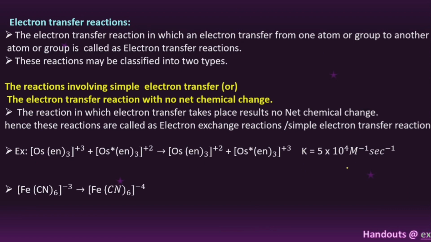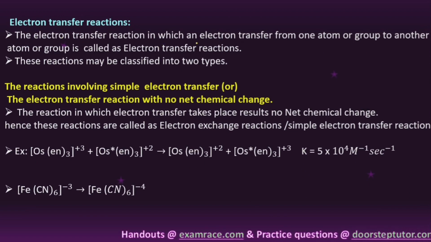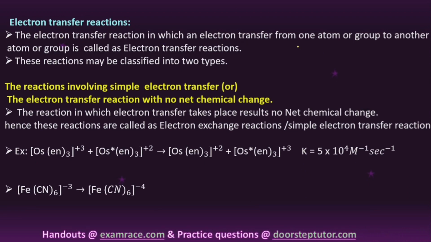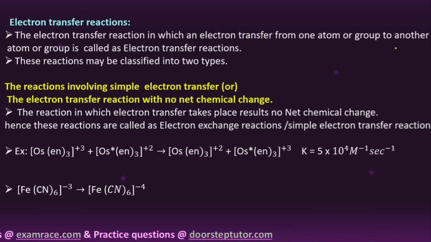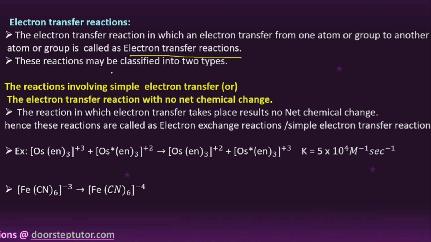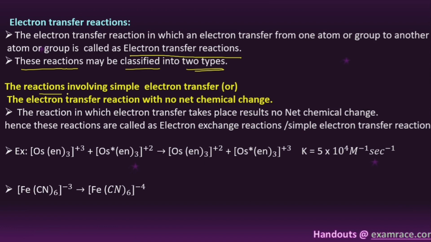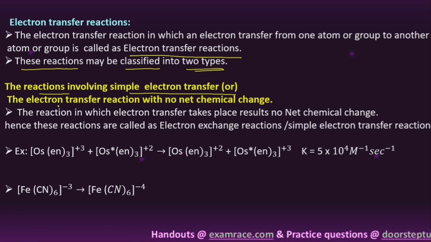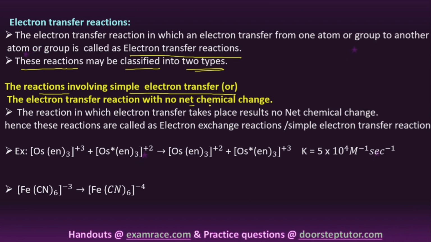So generally the electron transfer reactions are classified into two types. A reaction in which an electron transfers from one atom or group to another atom or group is called an electron transfer reaction. These reactions may be classified into two types: reactions involving simple electron transfer, or electron transfer with no net chemical change.